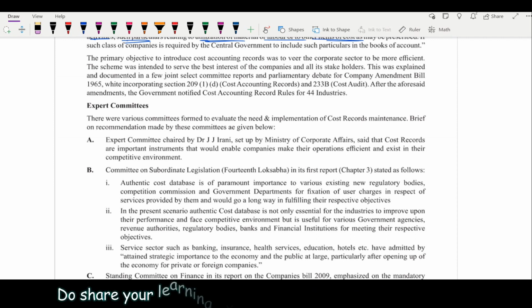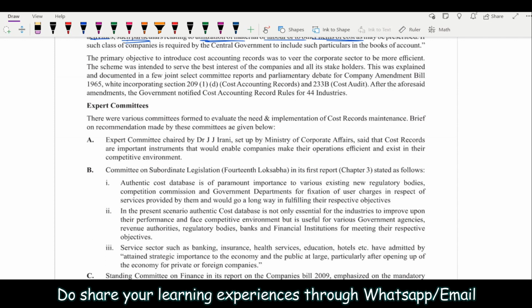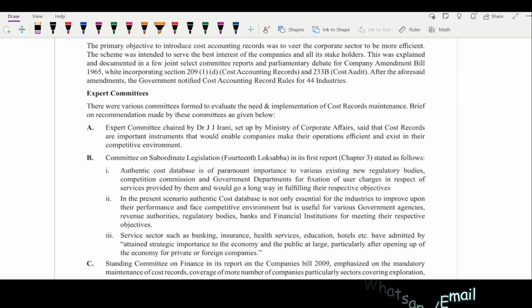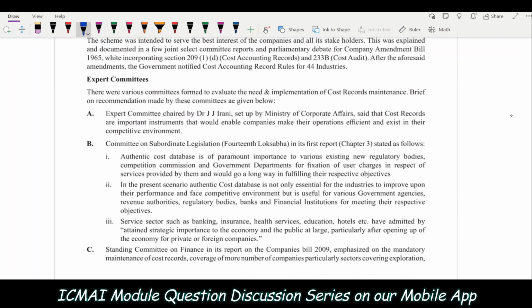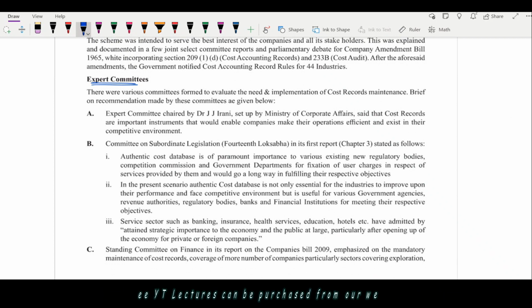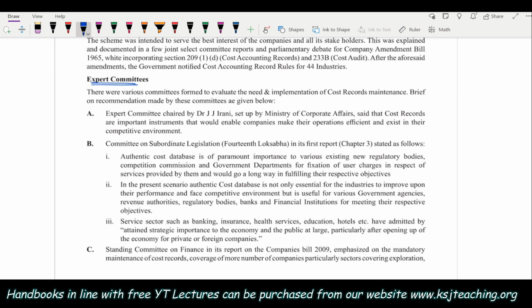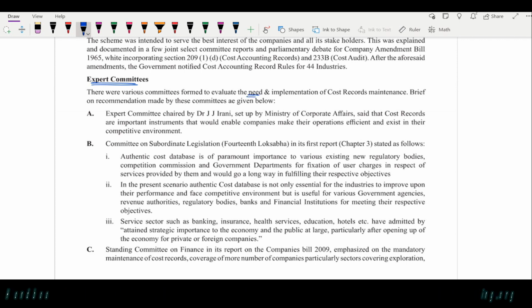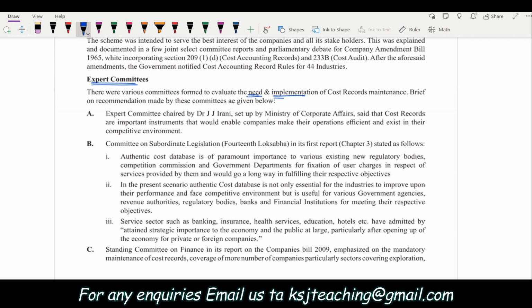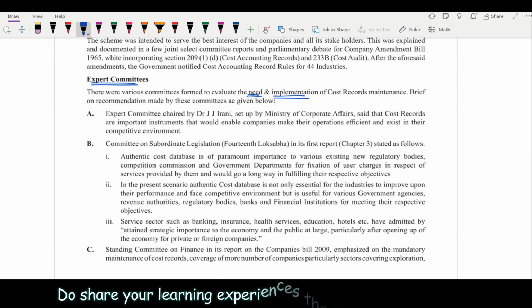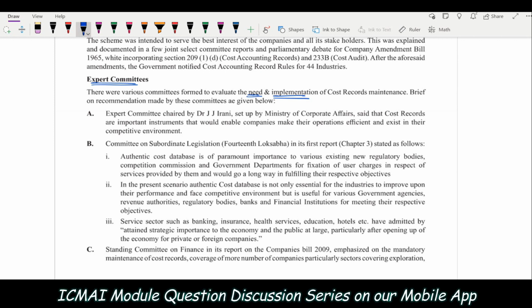What is the cost that is incurred on the material? What is the cost that is incurred on labor and other things, right? So there were various expert committees which were set up to set out the rules on how these cost records should be maintained, to evaluate the need and implementation: why there is a need for the cost records, how cost record maintenance should be implemented, so that every company in the sector is able to implement it, right? That is why it is beneficial.